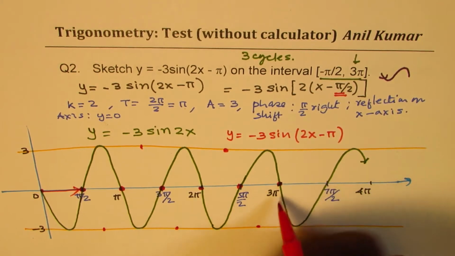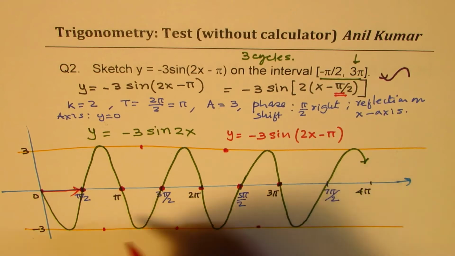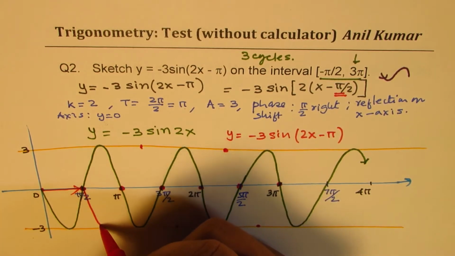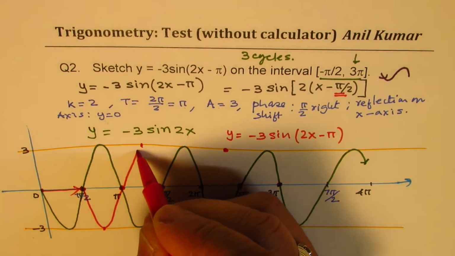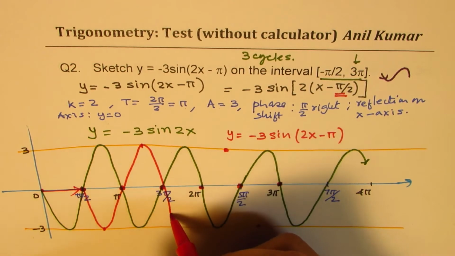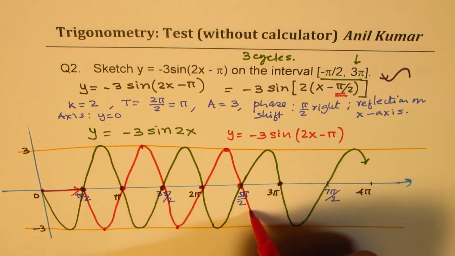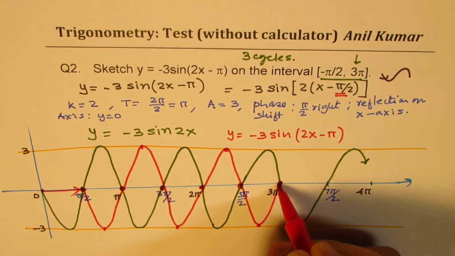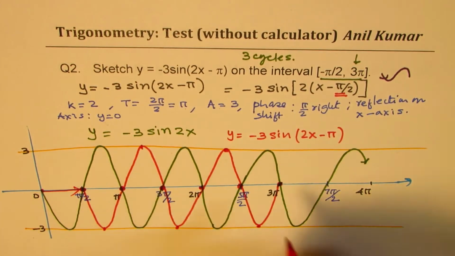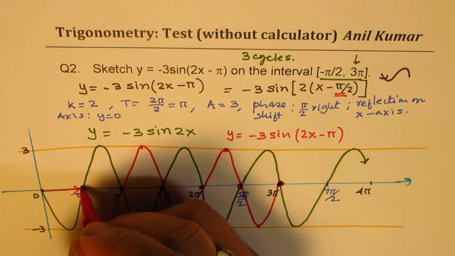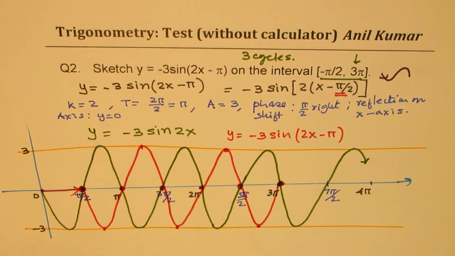So as you can see, we got all our points in place, and I can now sketch the graph of our required sine function. That's it. So the graph is from pi by 2 to 3 pi as shown here. Does it make sense to you? Correct?